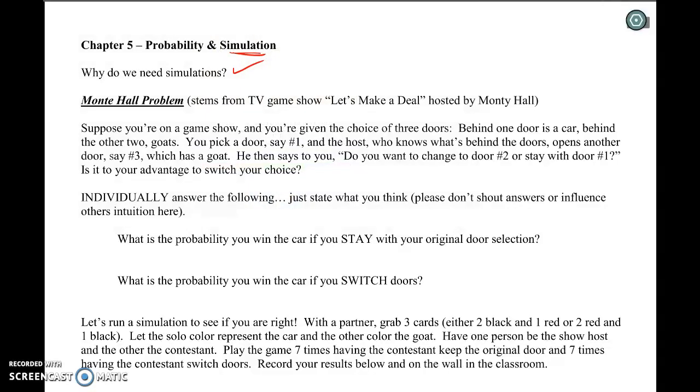In class, I asked you to calculate what you think the probability is that you would win if you stay. Most kids would say there's three doors and one of them has the car, so if you pick a door and stay with it, the probability you have the right door is 1 out of 3. That's a pretty easy one. Then what's the probability you win if you switch doors? That's the one that was a little bit tricky. A lot of people guessed 1/3. Some people guessed 1/2. Other people maybe guessed 2/3, or who knows what other guesses there could be.